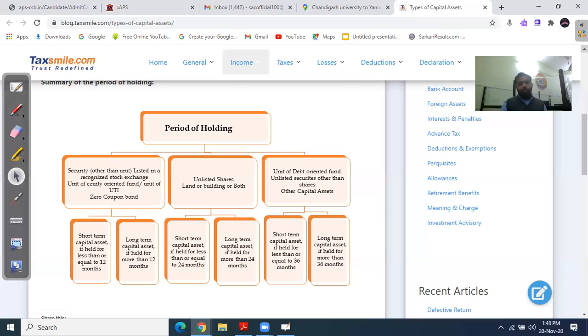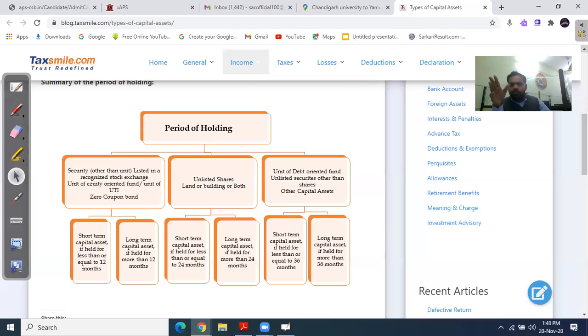Now let me revise. You have to learn the three periods: 12, 24 and 36. 12 is for listed securities, 24 is for unlisted securities and land and building, and 36 is for other capital assets and units of debt-oriented funds.